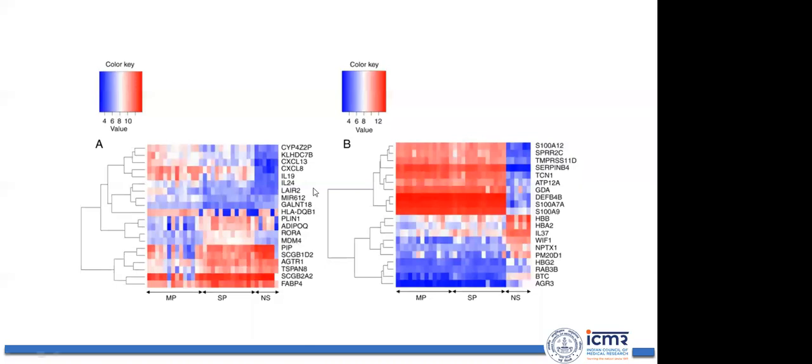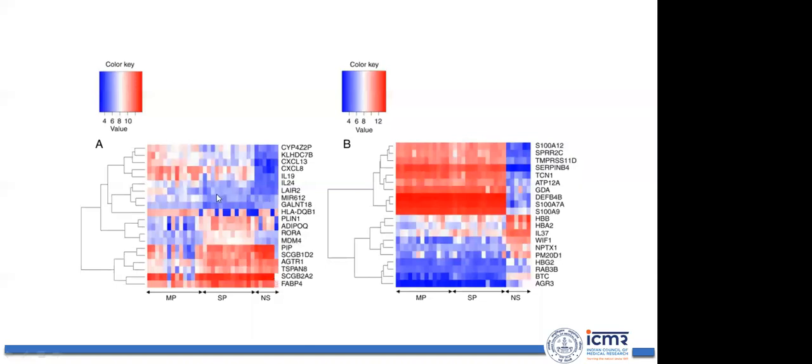Now here you can see that this is the mild psoriasis group and this is the severe psoriasis group. These are the normal groups. You can see this particular set of genes, and this red color indicates overexpression. In severe psoriasis, these genes are overexpressed, but there is no distinction, because in normal skin also these are overexpressed. So it may not be of any use.